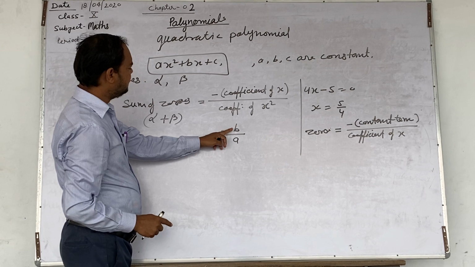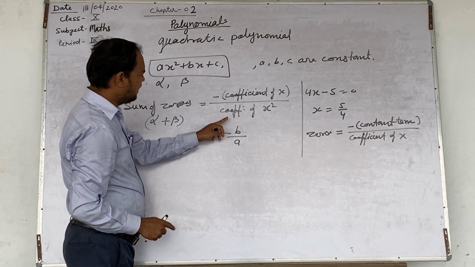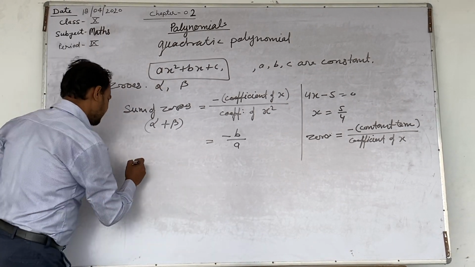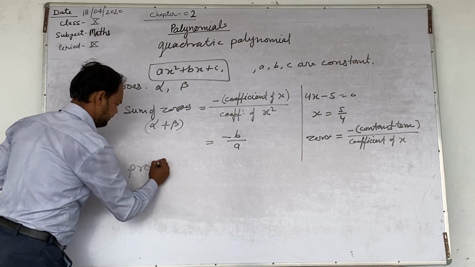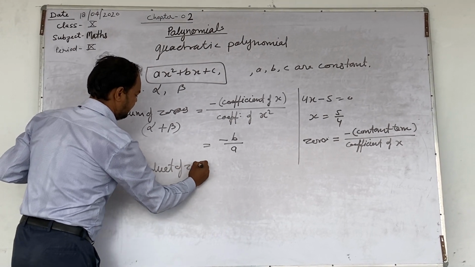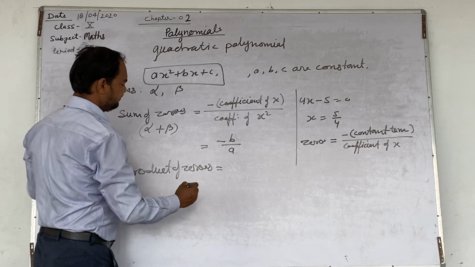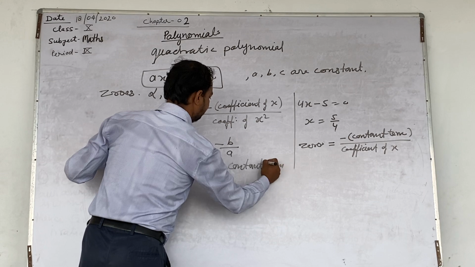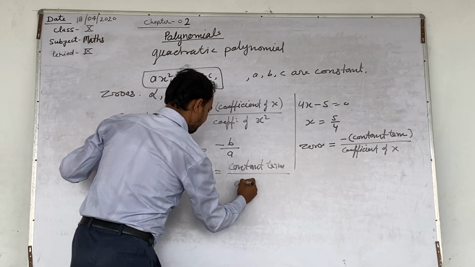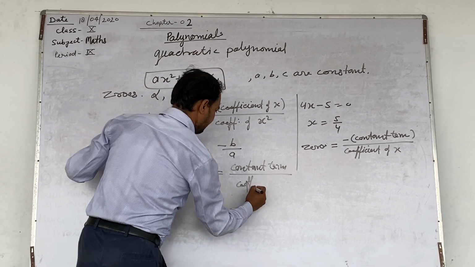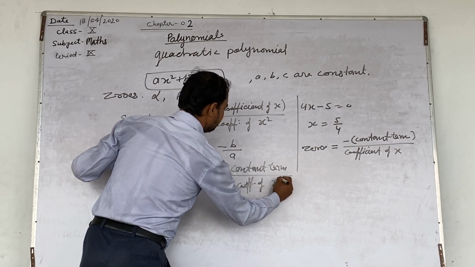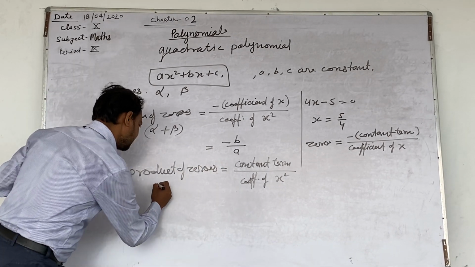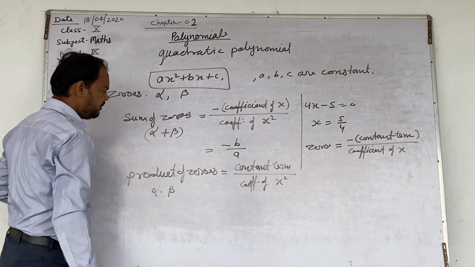So minus coefficient of x, this minus is by formula, and coefficient of x square is a, multiple of x square. Now sum of product of zeros equal to constant term upon coefficient of x square. Product of zeros means constant term upon coefficient of x square. This also can be written as alpha into beta.